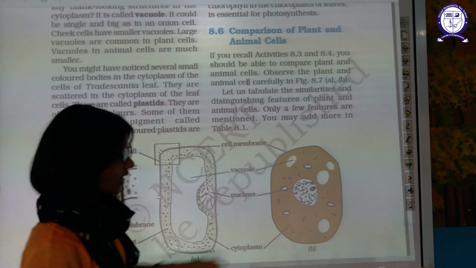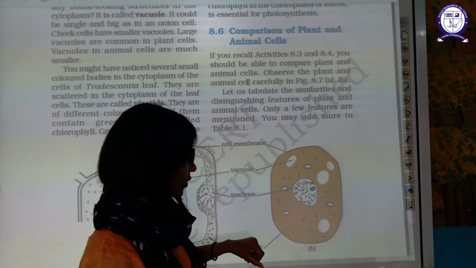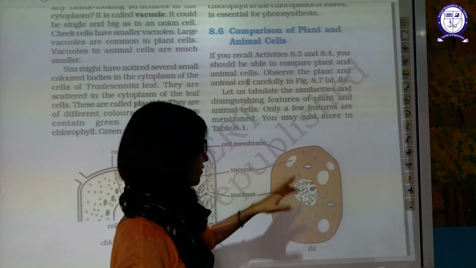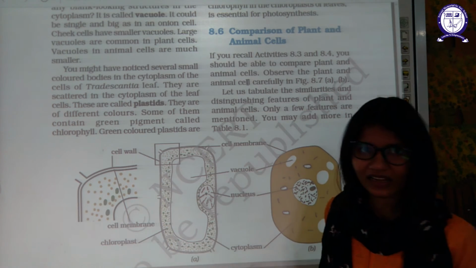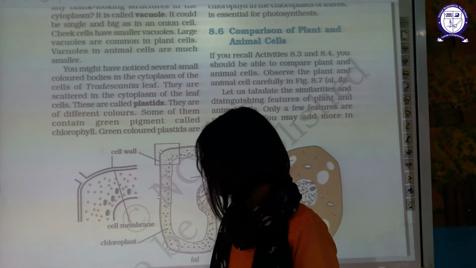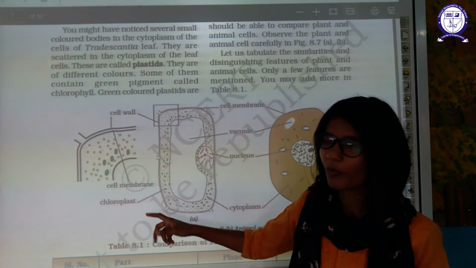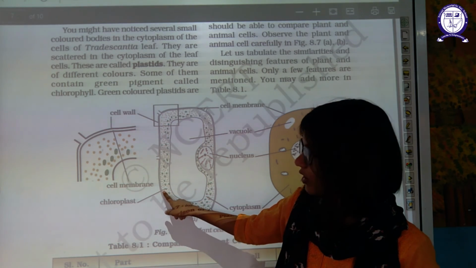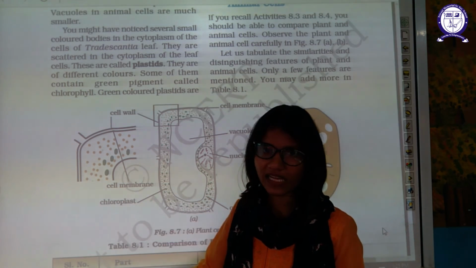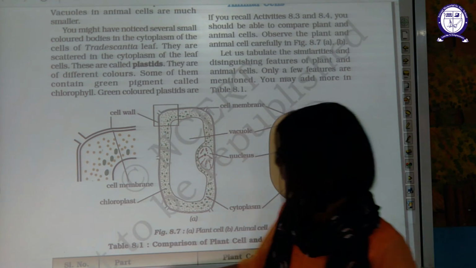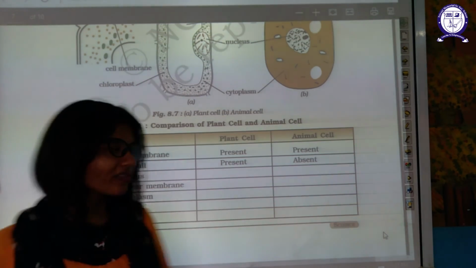Other cell organelles you can see: this is nothing but mitochondria, and these are vacuoles. These diagrams are not at all clear, but I have provided you a clear diagram in the Zoom class and in your notes also. In the case of the plant cell, a few more components are also there. They are chloroplasts. Chloroplast is present only in the plant cell. So now let's compare both of them.